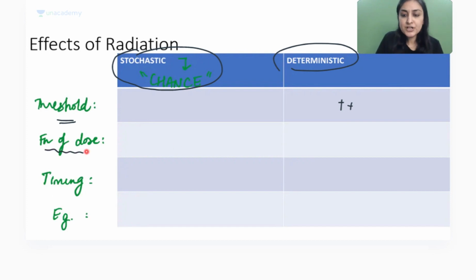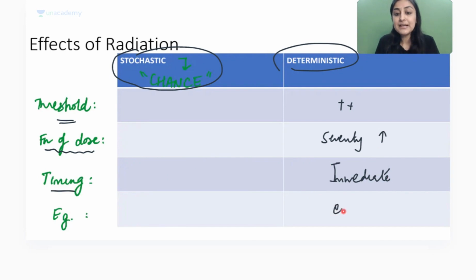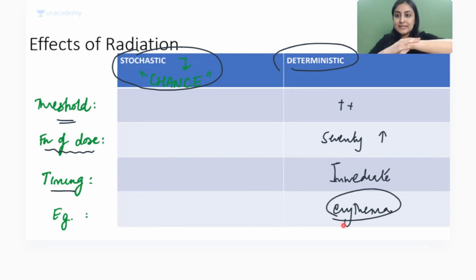What is the function of dose? If you keep increasing, if you keep showing such and such tables, will the severity of hatred increase? You will have more hate. So the severity increases. Here, the severity of the side effect keeps increasing as the dose increases. What about the timing? Is your hatred immediate? Yes, it is immediate. So this is an immediate side effect. For example, erythema. So now let's convert hatred into example. After radiation, you have erythema.